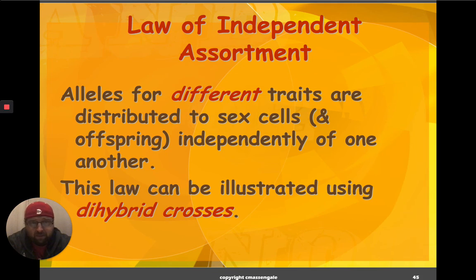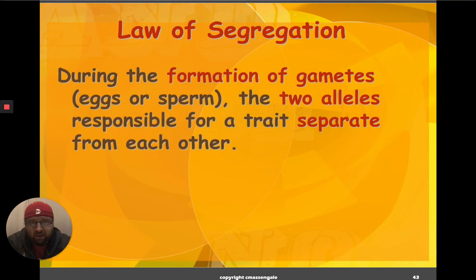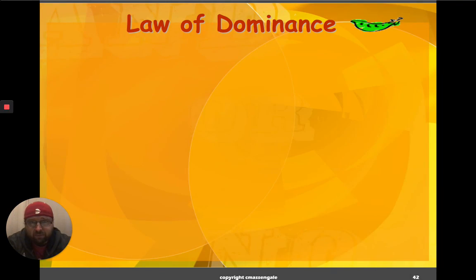We have the law of independent assortment, the law of segregation, and the law of dominance. These were things that Mendel put out way ahead of his time, when he didn't know nearly as much cell biology as we know, and they turned out to be pretty accurate, and they provide the basis for genetics. We've learned more.